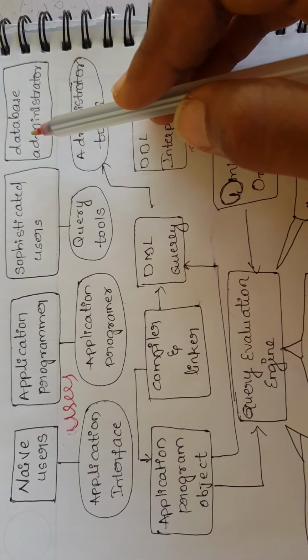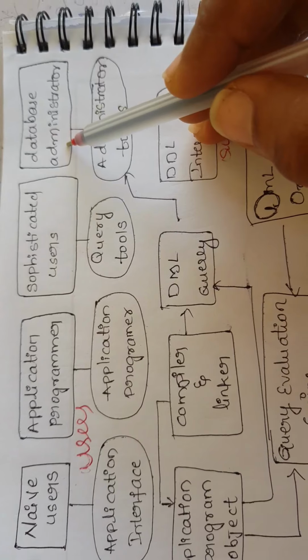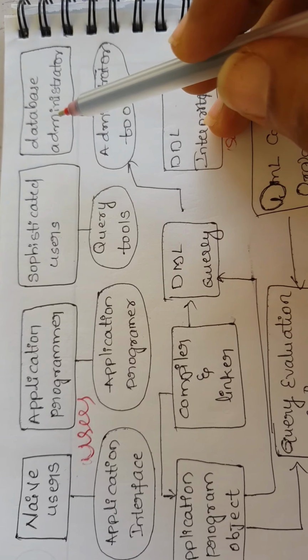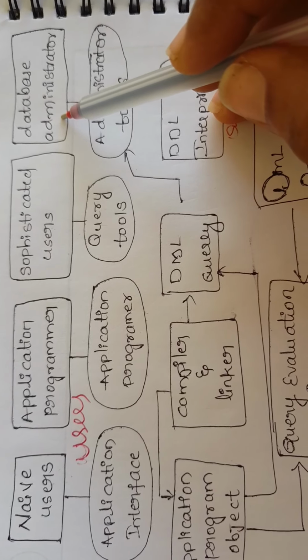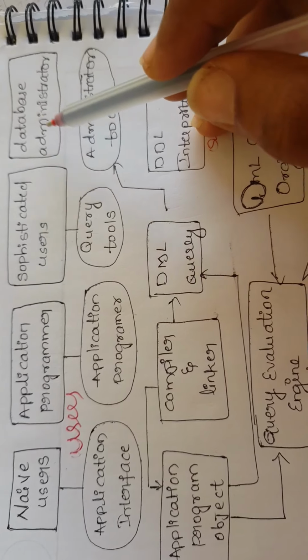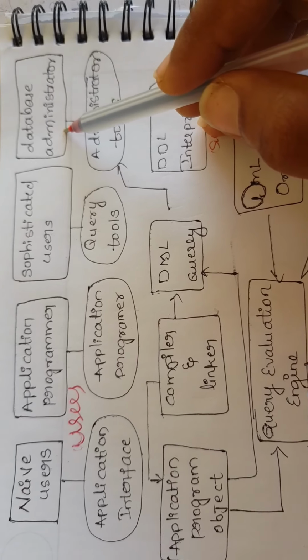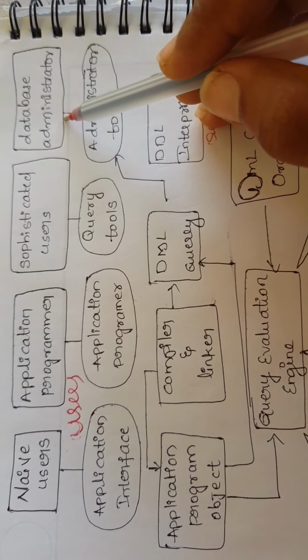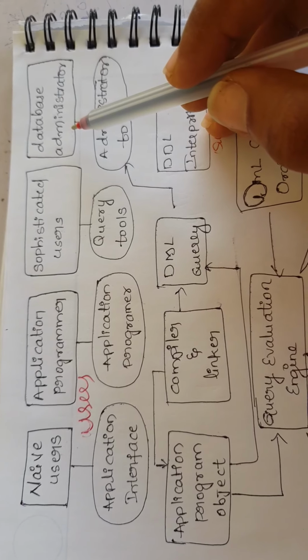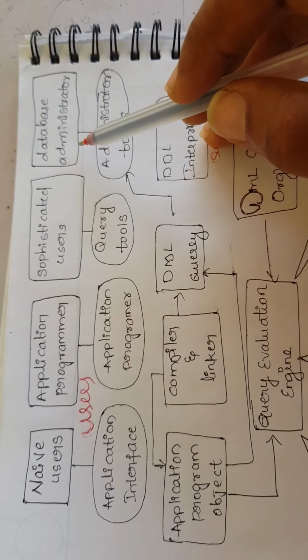So, database administrator. This database administrator controls or coordinates all the activities of the database system. For example, students will be controlled by the faculty. Faculty is the administrator. So here the administrator has a good understanding of information, resources and needs. These are requirements.